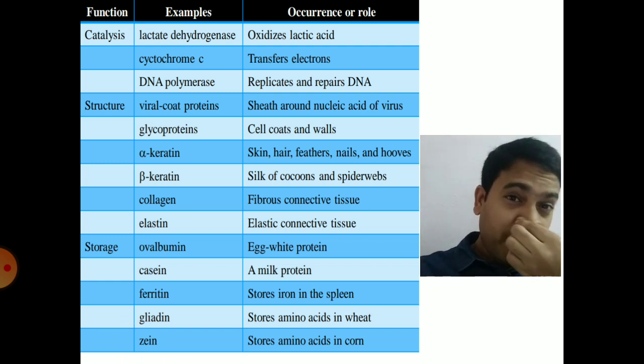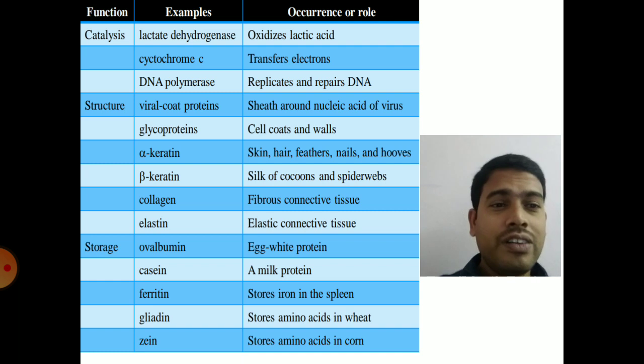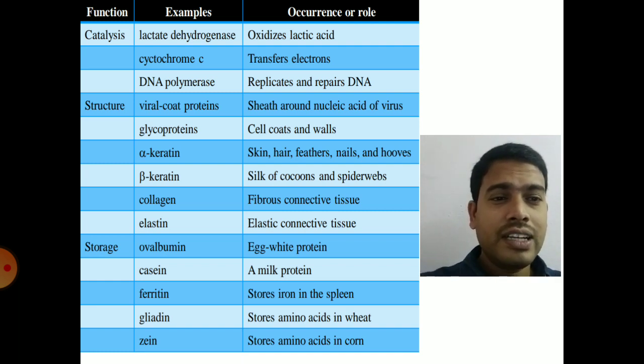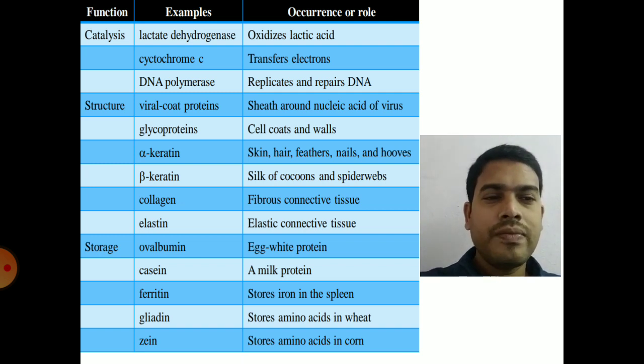So next one is the protein classification based on occurrence and function. You can see clearly the list. Catalysis, so that is the enzymatic function. Some examples are mentioned here, like lactate dehydrogenase, which converts lactate into pyruvate and pyruvate to lactate. Cytochrome C, which is a mitochondrial protein, plays an important role in electron transport. DNA polymerase, which is involved in DNA replication and repair, so that is under catalysis.